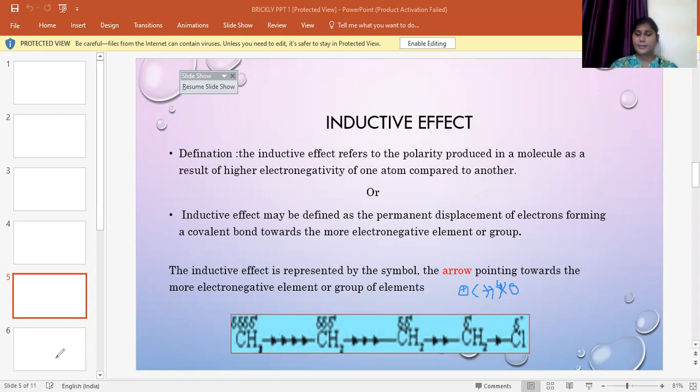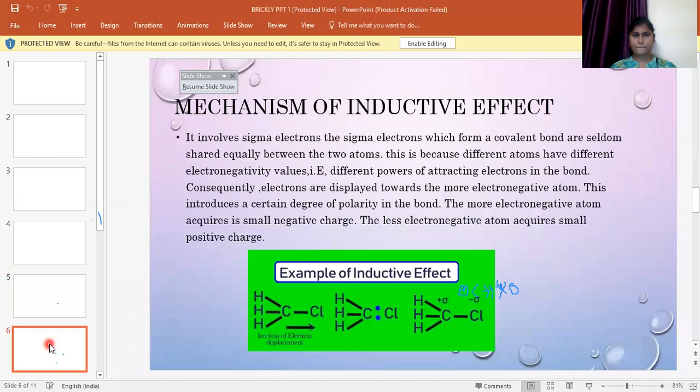Fine. Next, how will we see the mechanism? The mechanism involves sigma electrons.